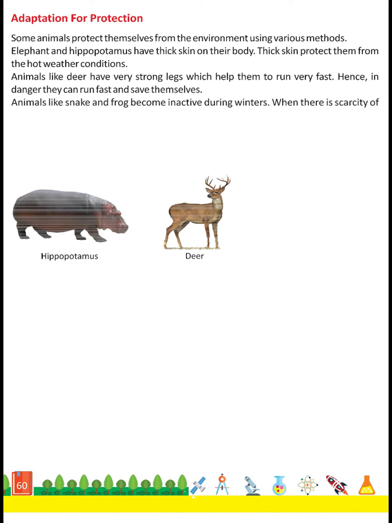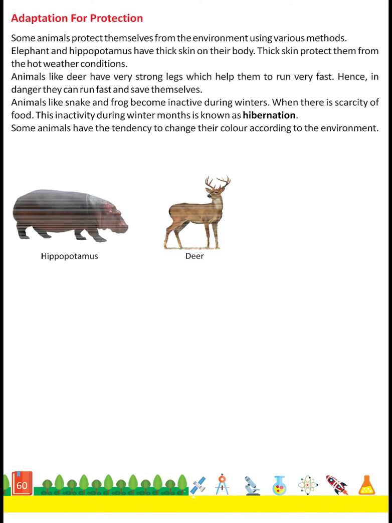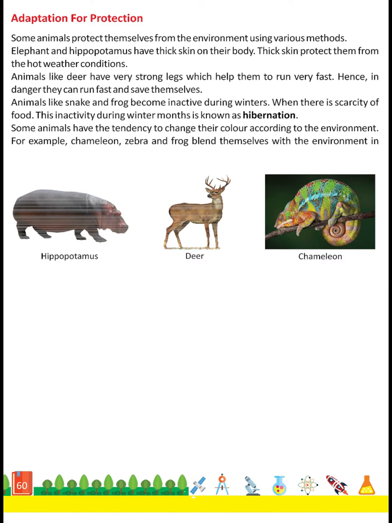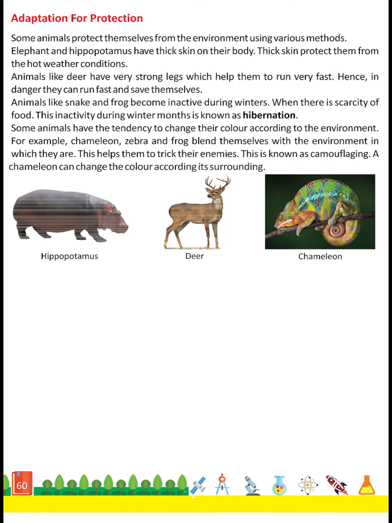Animals like snake and frog become inactive during winters when there is scarcity of food. This inactivity during winter months is known as hibernation. Some animals have the tendency to change their color according to the environment. For example, chameleon, zebra and frog blend themselves with the environment in which they are. This helps them to trick their enemies. This is known as camouflaging. A chameleon can change the color according to its surrounding.